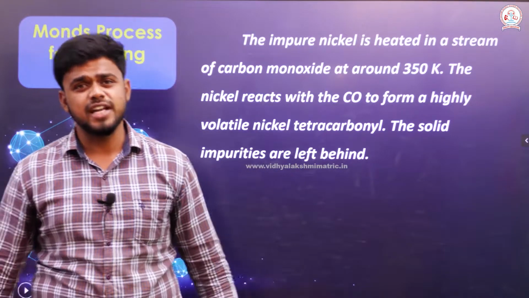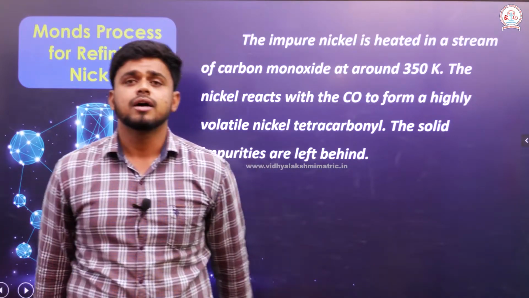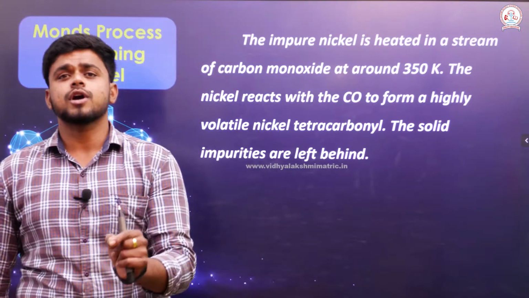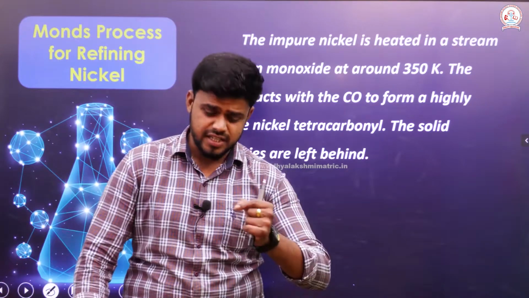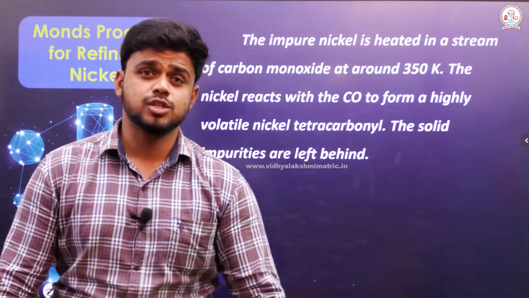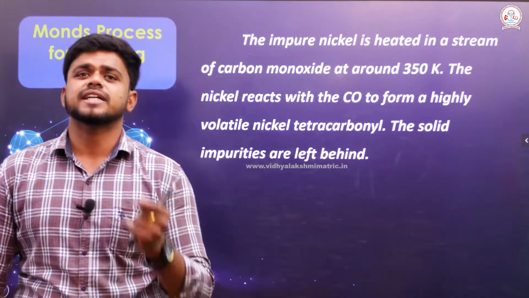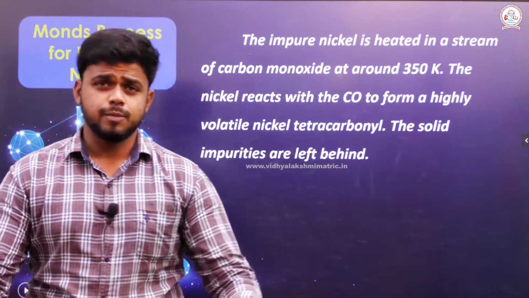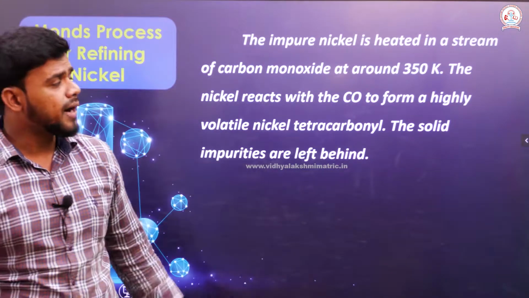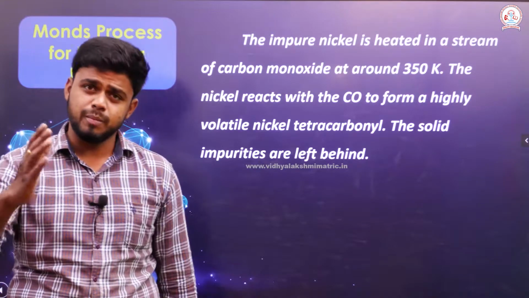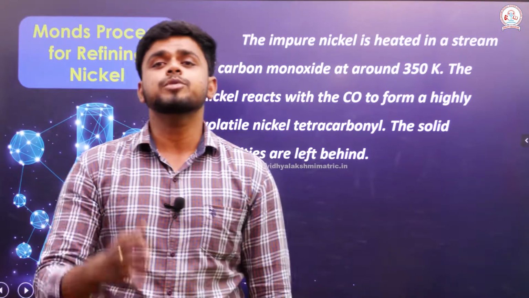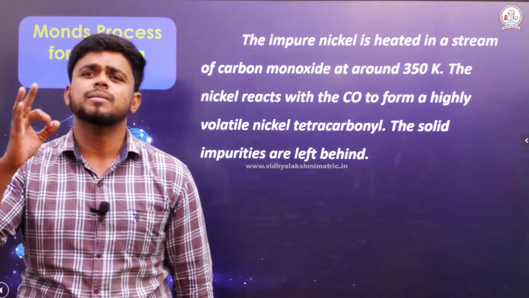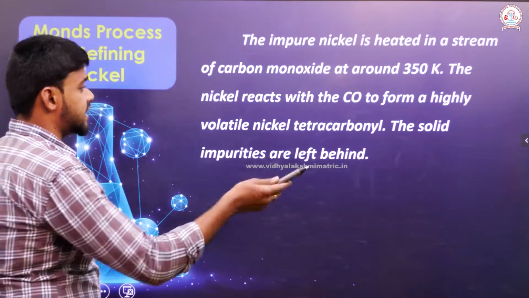The Mond process is widely used for refining nickel. Mond is the name of the scientist who introduced this coordination compound of nickel, the first to introduce a nickel compound containing a metal carbonyl. Let's get back to the Mond process. As I have told, the impure metal here is nickel. Impure nickel is heated in a stream of carbon monoxide, the reagent used here.